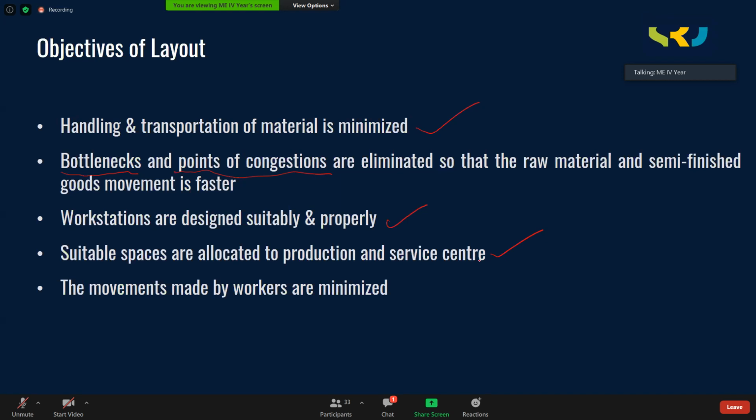If the equipment is small, the equipment will be carried to the servicing center. Or if it is a huge equipment, then the people will come to the equipment and then service it. So you need to have the space even for that. The movements made by the workers to be minimized. Workers should not move here and there very frequently. Their movement should be restricted.